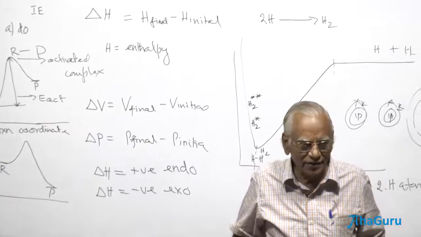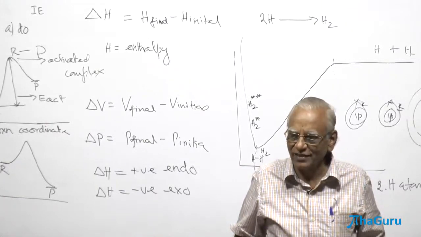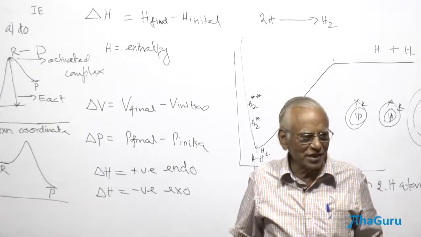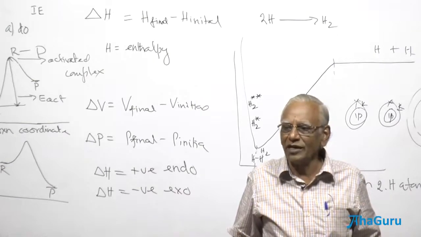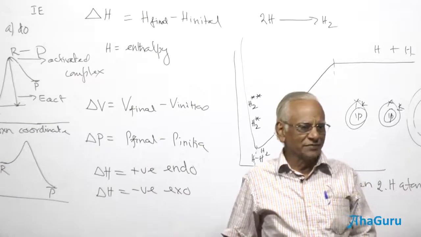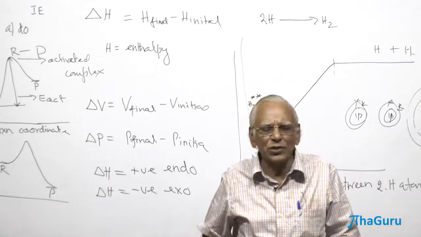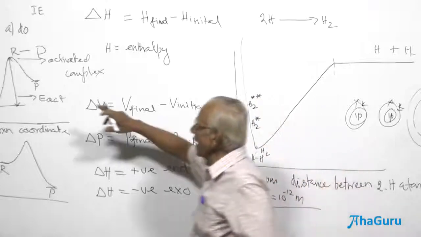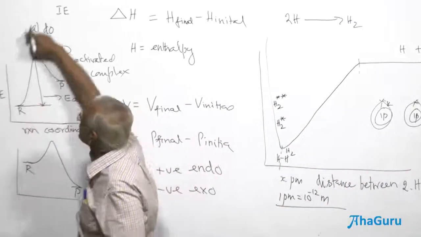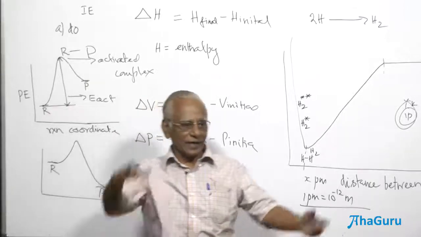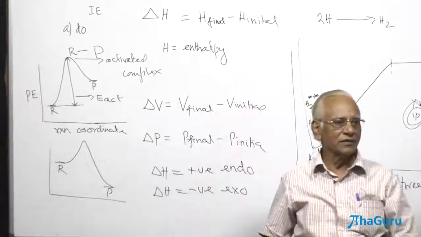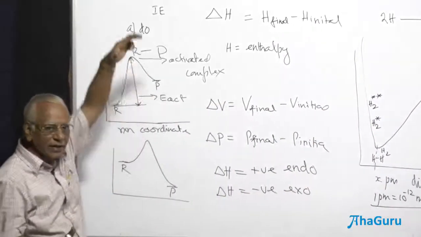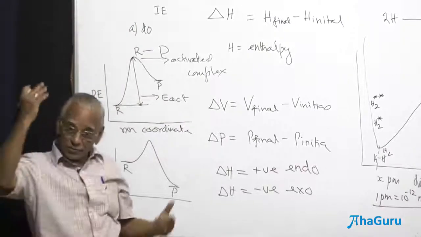In the first class, I was mentioning the negative catalysts which are used as preservatives. I told you about salt. Sodium chloride acts as a preservative. Vinegar acts as a preservative. Sodium benzoate acts as a preservative. They slow down the reaction. In other words, by adding a negative catalyst here, the activation energy is increased. Whenever activation energy is increased, the reaction becomes very slow. Whenever the height of the hill is decreased from this level to this level, the reaction becomes faster.